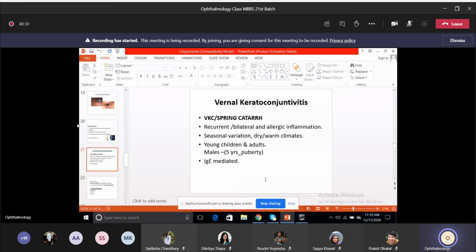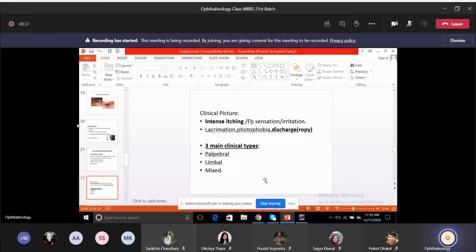Okay, so the main symptom with which the parents will bring the child is the intense itching. As you notice, the child will be constantly itching. So that's the main important symptom in case of VKC. There'll be intense itching, foreign body sensation, irritation, and then other features like lacrimation, photophobia, and discharge.